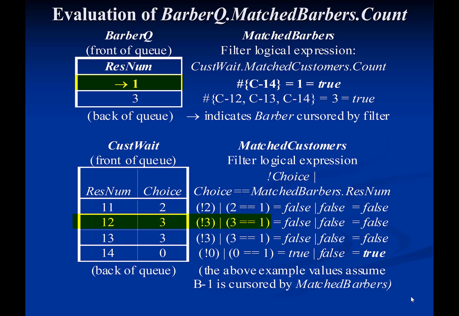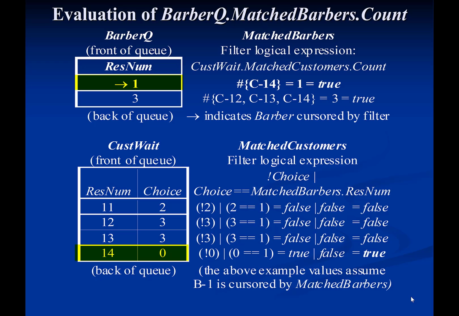However, this customer's choice is 3, which is different from 0 and different from 1. Thus, this customer with rest-num 12 does not enter the subset of customers that can be matched with barber 1 either. The filter matched customers then cursors the third customer in the queue cast weight that has rest-num 13 and choice 3. This customer is identical to the previous customer, and so he does not enter the subset.